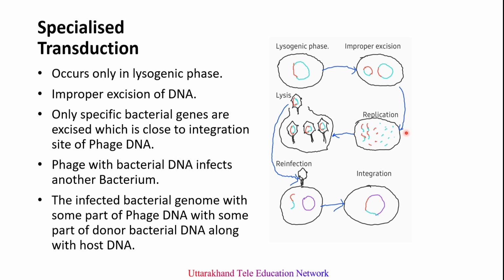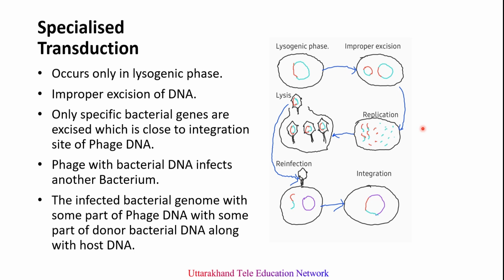So this is all about transduction, where a specific virus called bacteriophage is responsible for causing gene transfer. Gene transfer occurs with the help of a virus, the bacteriophage, that infects the bacteria.